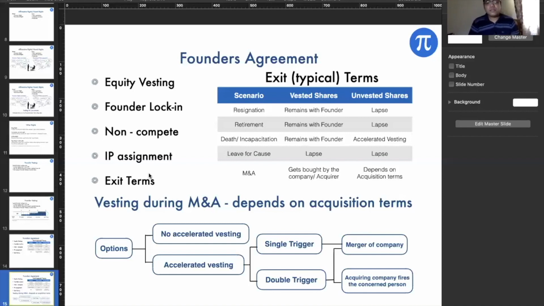So then the accelerated vesting can trigger in. One thing I wanted to say is that even in ESOP, accelerated vesting is generally avoidable. The reason is that accelerated vesting can fall apart on an M&A. M&A is totally dependent on the person acquiring the company, acquiring the startup, just to be very clear. And they may honor accelerated vesting or they may not. So it's better not to put it, because it just sets wrong expectations.